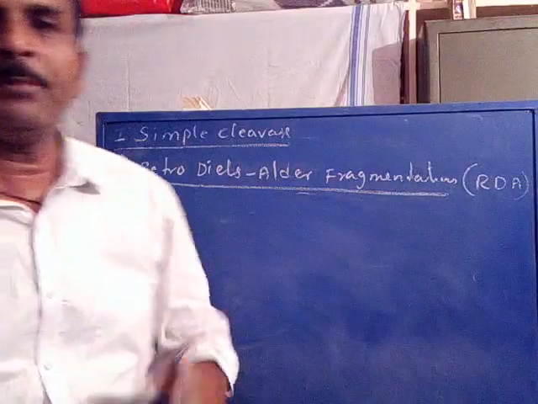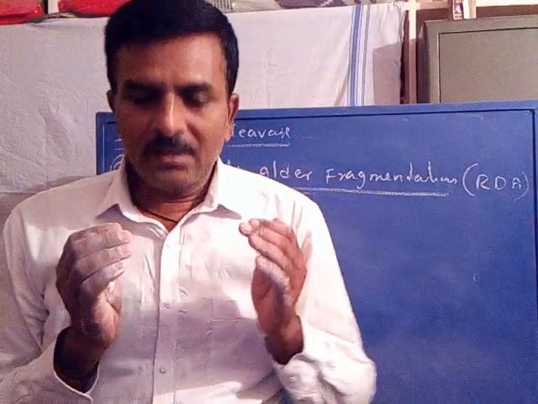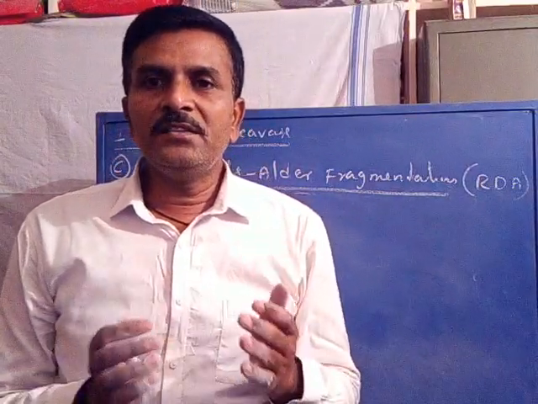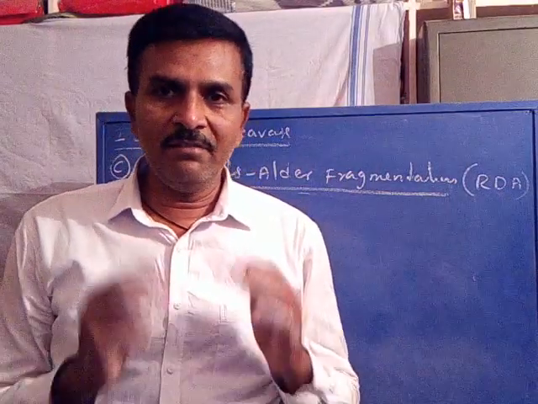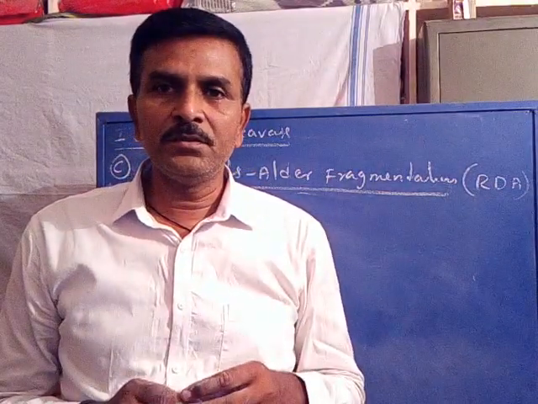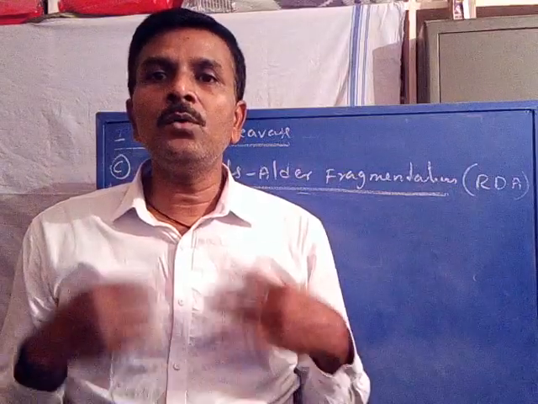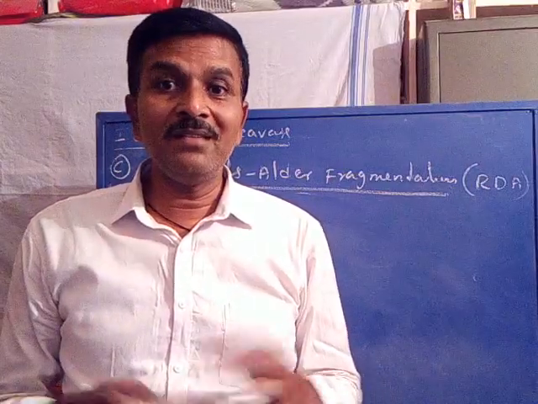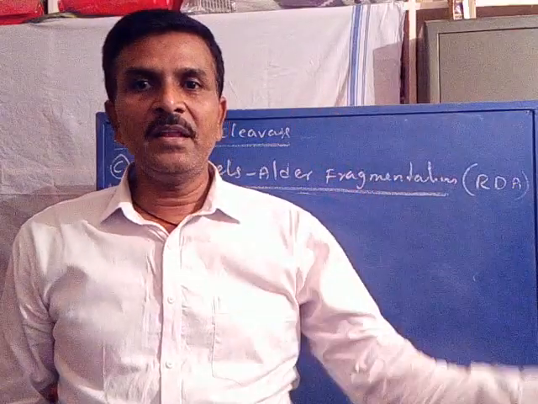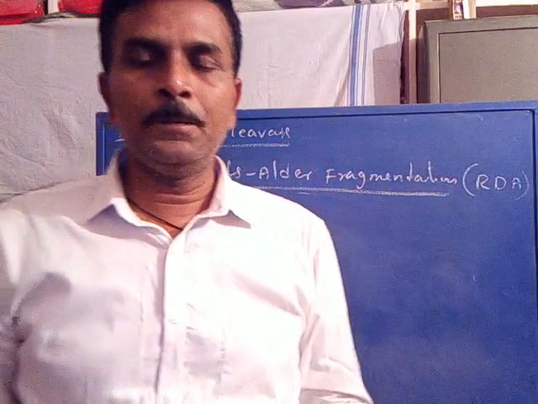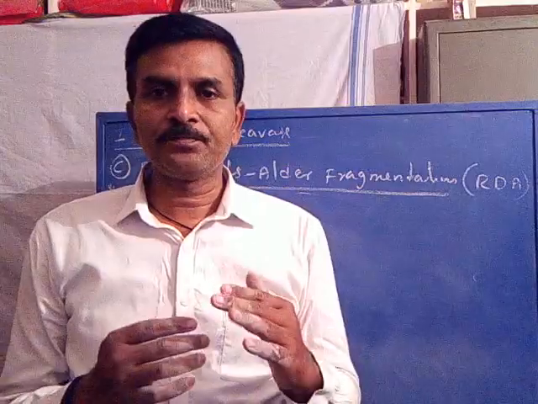Now, coming to the principle. The retro-Diels-Alder fragmentation includes cleavage of two sigma bonds to form two new pi bonds, resulting in one as a cation radical by the loss of the other as a neutral. Are you following?